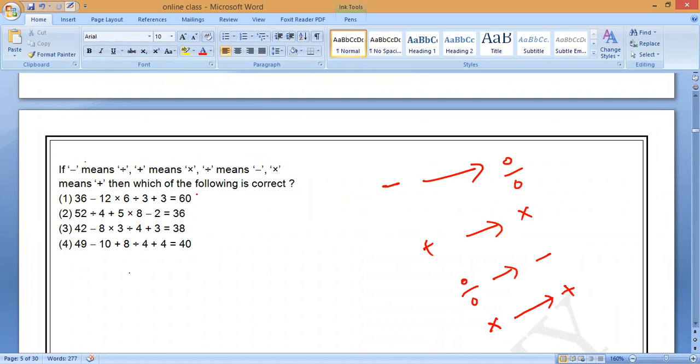Which one is correct? We have to find. First one is wrong. Okay. Which one is correct? You can check it. All of you, replace the sign fastly and you do it. Mind itself, you have to do it.